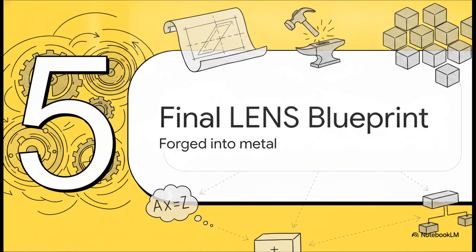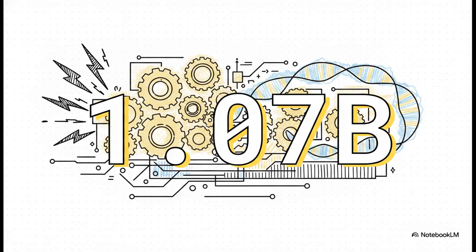Which brings us to the climax of our timeline. Section 5, the final LNS blueprint. This right here is where all those theories are finally forged into metal. The solid scaling law proves that the new Pell-Smith substrate achieves a peak efficiency of 1.07 bits of precision per bit of hardware residency. To put that into perspective, it physically outperforms the standard logarithmic limits of traditional hardware. It proves that absolute deterministic execution isn't just infinitely safer, it's remarkably more efficient.